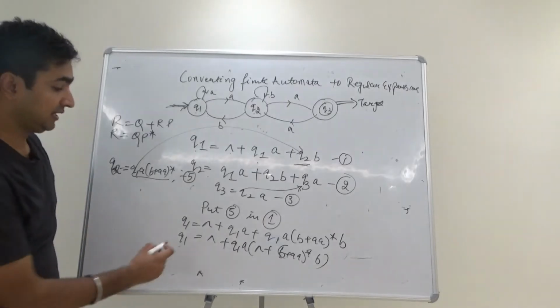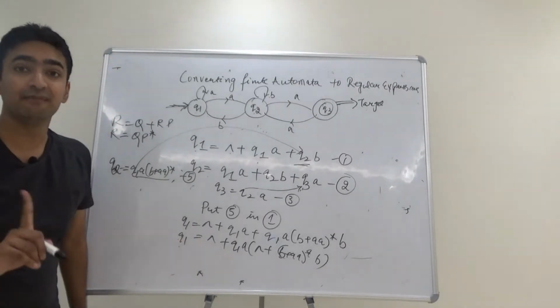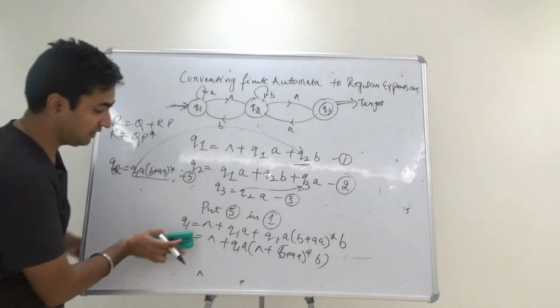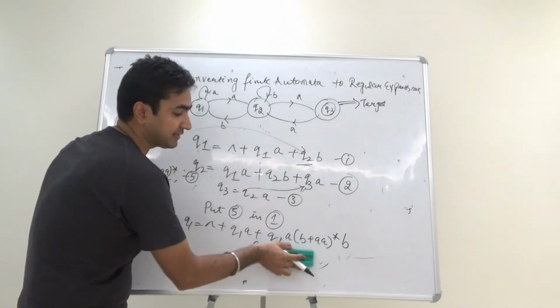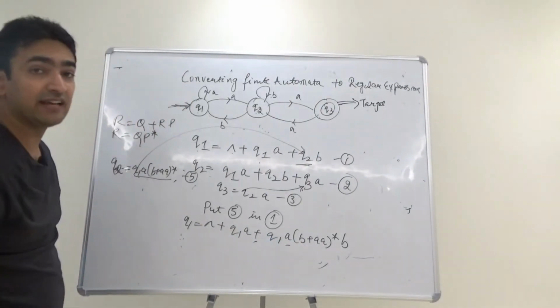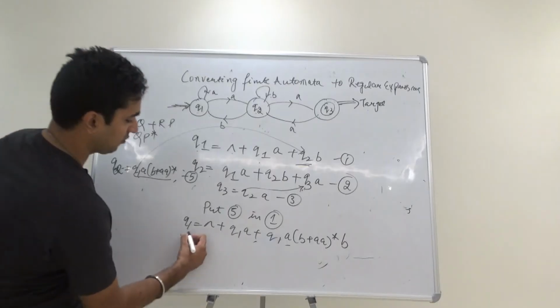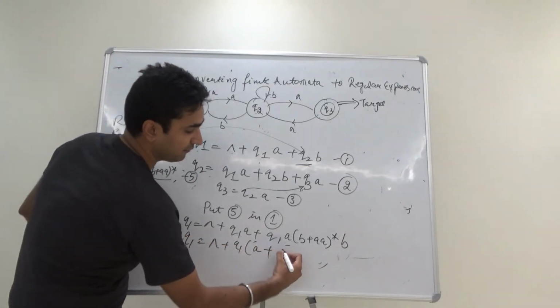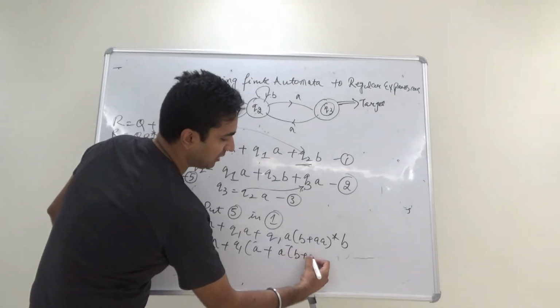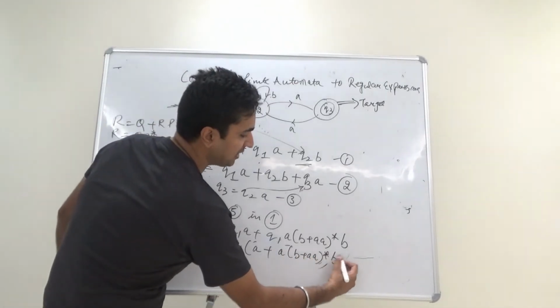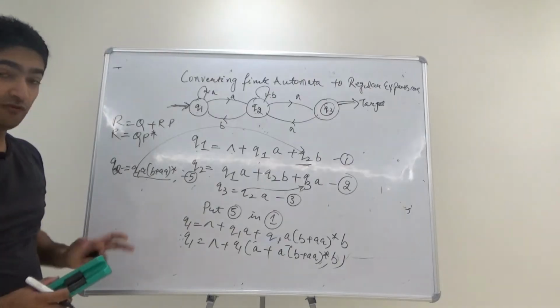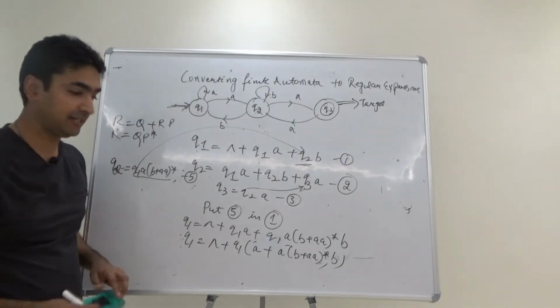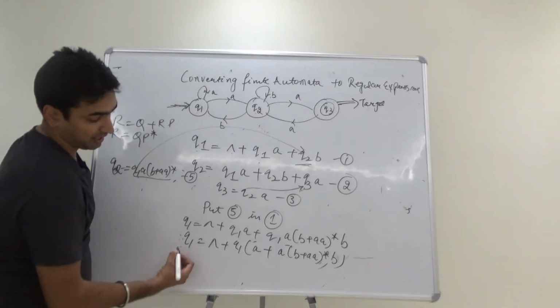Guys, let me tell you that Q1 and Q1A are not the same. So it means we have to take that part common which is there on the left side as well as on the right side. We have got Q1 as null plus Q1 taken common, we will write A, B plus AA whole star B.